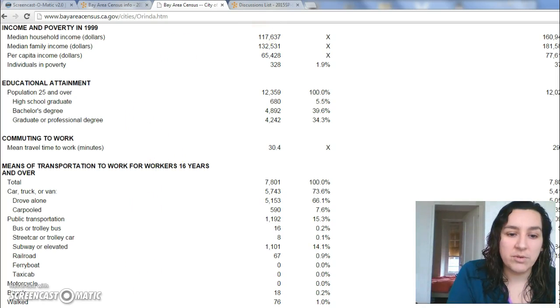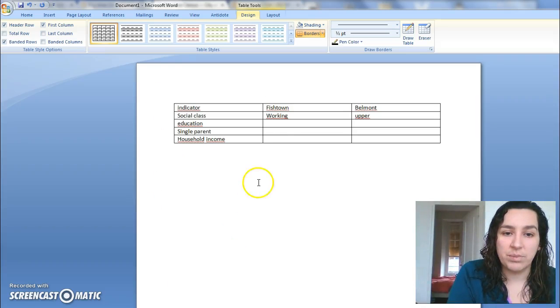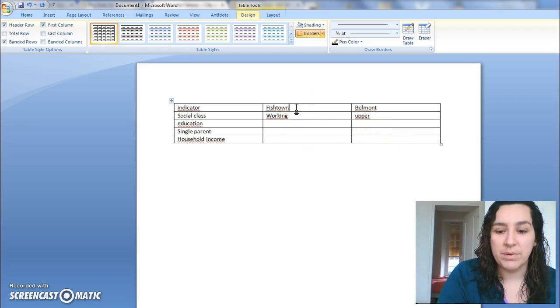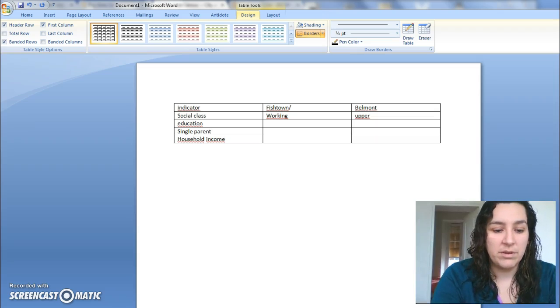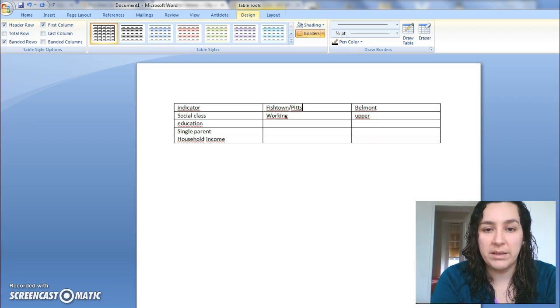So what you would do is you would take all those numbers and plop them in here. Household income for the two. You can put in here Pittsburgh if you choose, or if you wanted to choose Bay Point or any of those other cities in Contra Costa County that you would see have the working class traits.